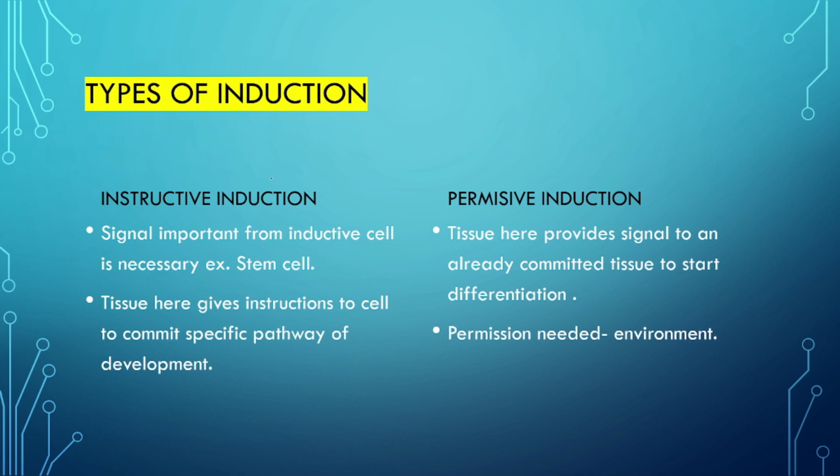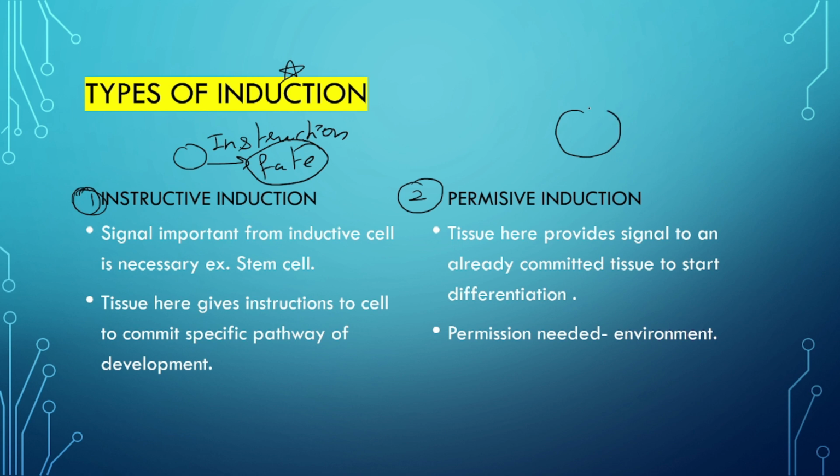Now types of induction. We have already studied what induction is. There are two types of induction: instructive induction and permissive induction. In instructive induction, you have to instruct the cell. You have to give an instruction about what type of fate it would acquire later on.